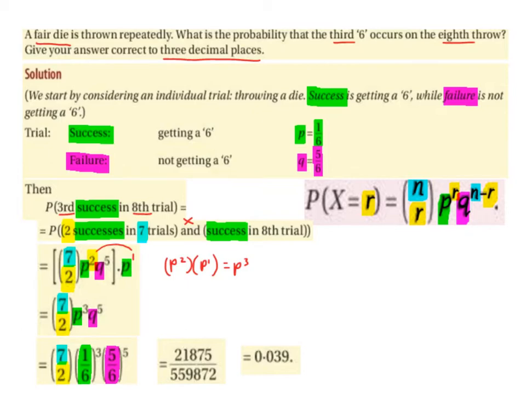At this point, we can then substitute p for 1 over 6, because remember success is 1 over 6, and q for 5 over 6, because failure is 5 over 6. So we have 7 choose 2 times 1 over 6 to the power 3 times 5 over 6 to the power 5, and we end up getting 0.039 to 3 decimal places.